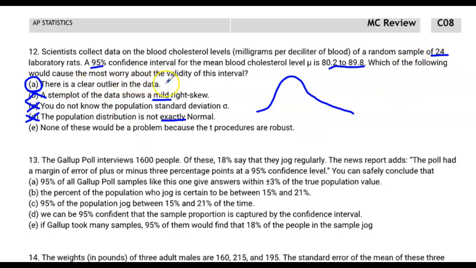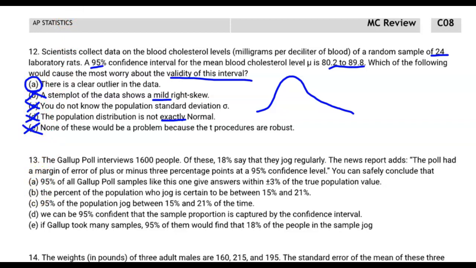If there's a clear outlier in our sample data, we can't really use that data the same way as we would any other forms of data. That's why we do the conditions in the first place. As long as there's a clear outlier, as long as it's not normal, then we can't use that procedure. That would cause us to worry about the validity of the interval. Validity of an interval is checked by those three conditions: normal or large counts, 10%, and random. None of these would be a problem. Well, we already eliminated that because we said that A is a problem.